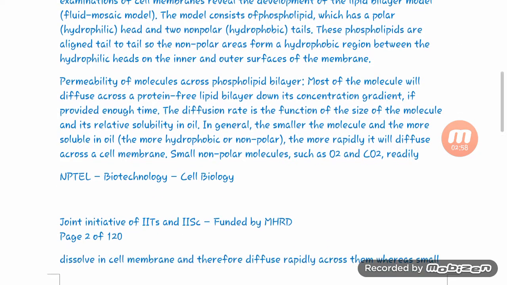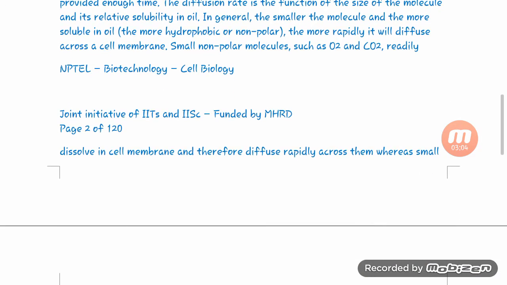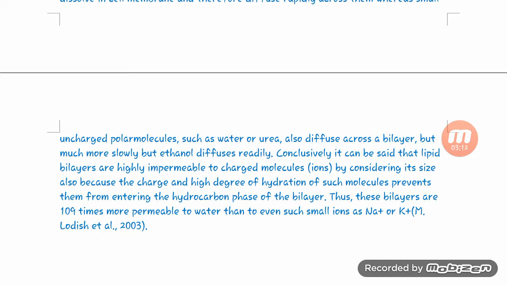a cell membrane. Small non-polar molecules such as oxygen and carbon dioxide readily dissolve in the cell membrane and therefore diffuse rapidly across it, whereas small uncharged polar molecules such as water or urea also diffuse across a bilayer but much more slowly, but ethanol diffuses readily. Conclusively, it can be said that lipid bilayers are highly impermeable to charged molecules or ions, regardless of size, because the charge and high degree of hydration of such molecules prevent them from entering the hydrocarbon phase of the bilayer.